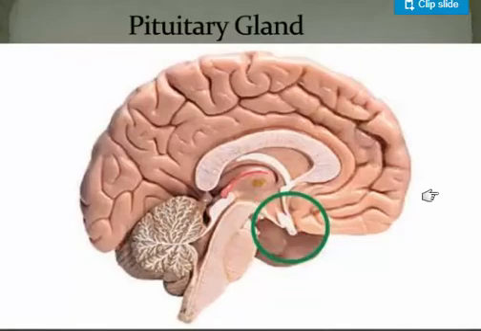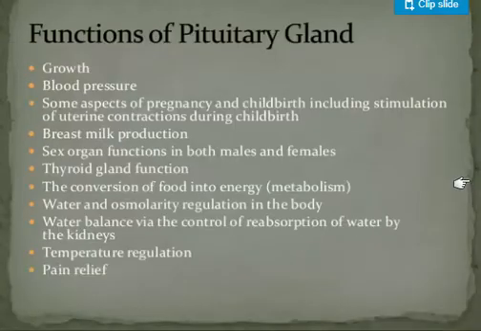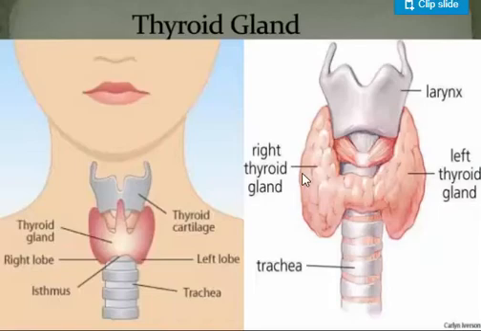Then we have here the thyroid gland. The thyroid gland is present here in the front of your neck, in front of the trachea. The thyroid hormones control the secretion of growth hormones for normal body growth. They also control the development of the central nervous system, and they control the metabolism. The metabolism means how fast you're burning your food and how your body is using this burnt food.